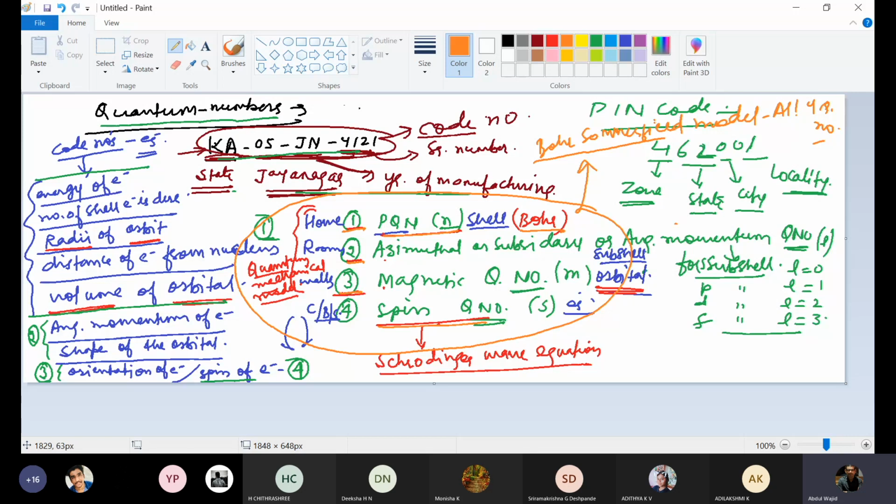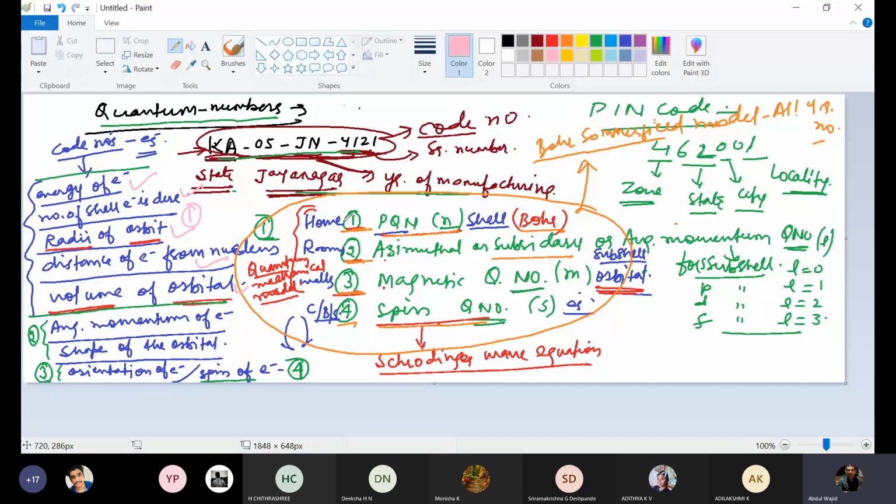Now see, one by one, as I told you, quantum numbers can be classified into 4 classes: principal quantum number, azimuthal or subsidiary or angular momentum quantum number, then third is magnetic quantum number, and fourth is spin quantum number. See here, grouping is done. This first group, these 5: energy of electron, number of shell in which electron is there, radii of orbit, distance of the electron from the nucleus, and volume of orbital. These 5 properties are explained by the principal quantum number.